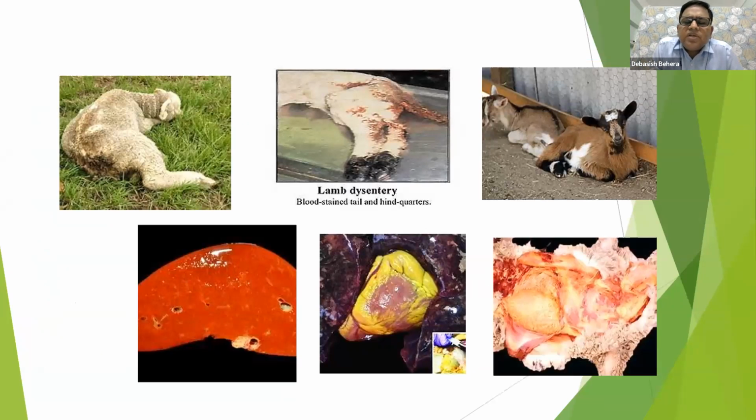Here, a few photographs I have collected from different resources. Here there is a depression, diarrhea. Here we can say lamb dysentery, blood-stained diarrhea. Then you also see here there is depression and some organs also. I have kept a few photographs here of the liver, as well as icterus in the pericardial fat, as well as icteric conditions or jaundice-like condition, or yellowish discoloration in the abdominal organs.